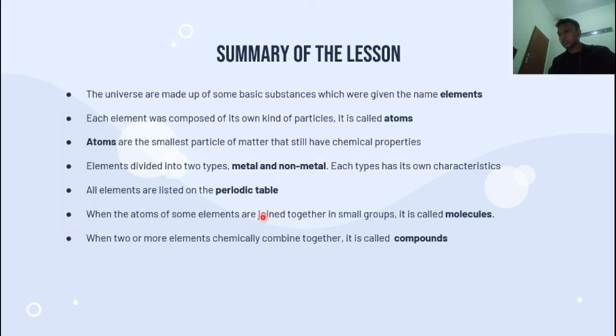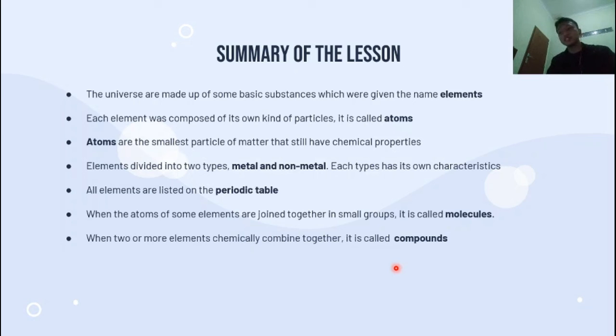Okay, and next is the concept of molecules. When the atoms of some elements are joined together in a small group, it is called a molecule. And the last one is about compounds. A compound is formed when two or more elements chemically combine together.